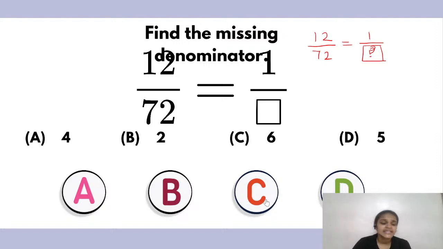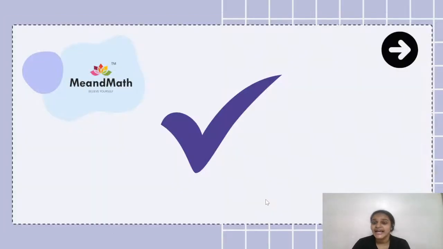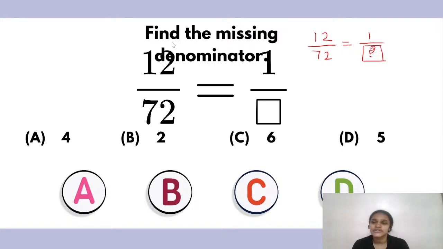So we got answer C, and let's see whether answer C is right. Yes, absolutely. Answer C is the correct answer. So let's see how did we get C. Now here we had 12 upon 72. So we have to find the equivalent fraction.